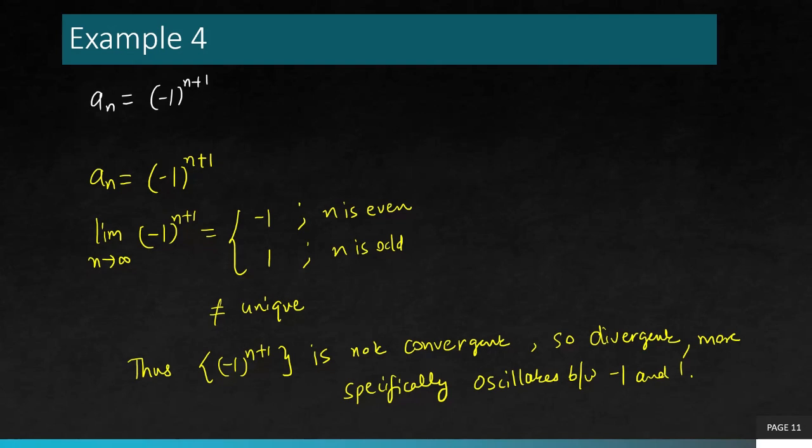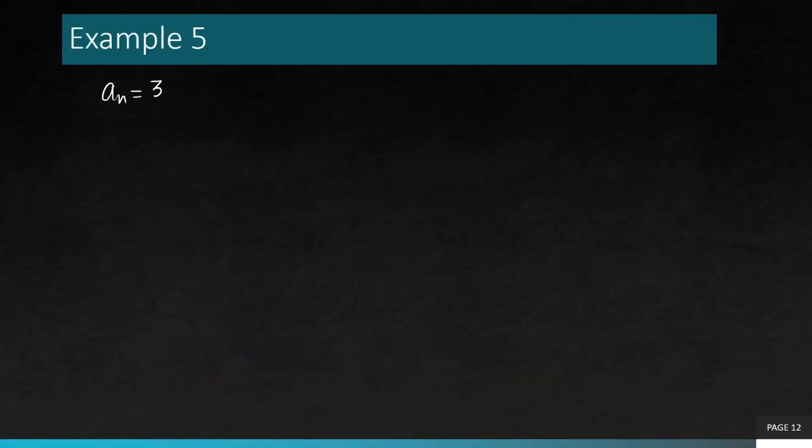So here we are, already did 4 examples for sequences. Let's move on to the next example. Again, a very simple example, a_n equals 3. Now, what kind of sequence is it? It's a constant sequence. If you look at the terms of the sequence, it's going to be 3, 3, 3. It's like a constant function, right? So it never goes anywhere. It stays at 3.